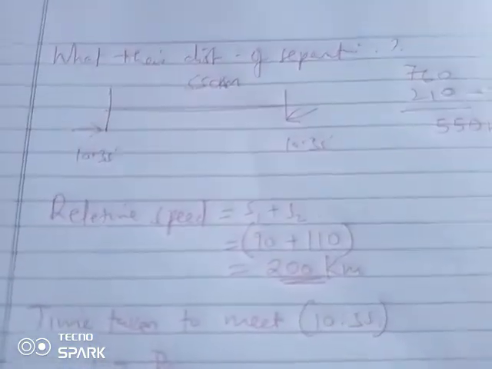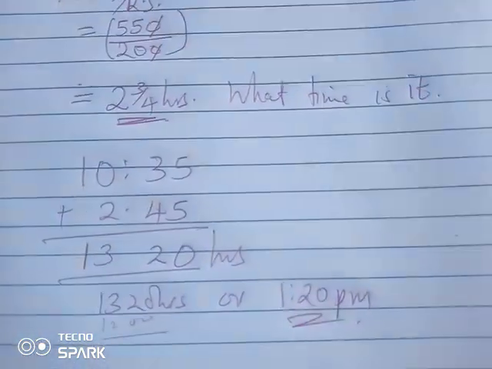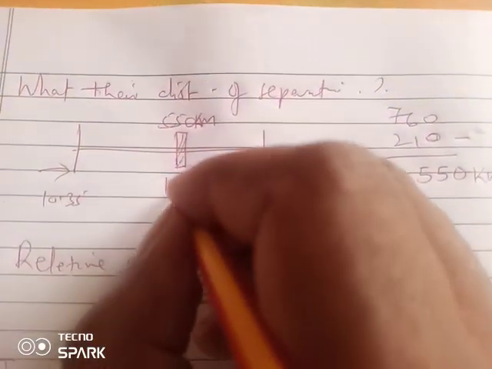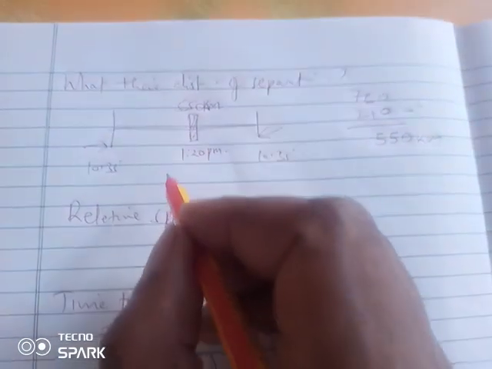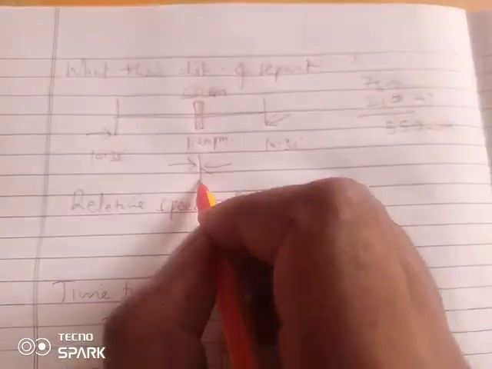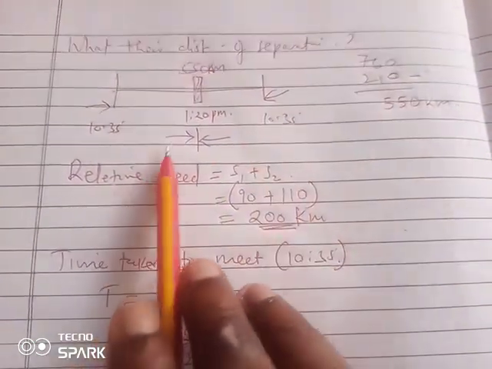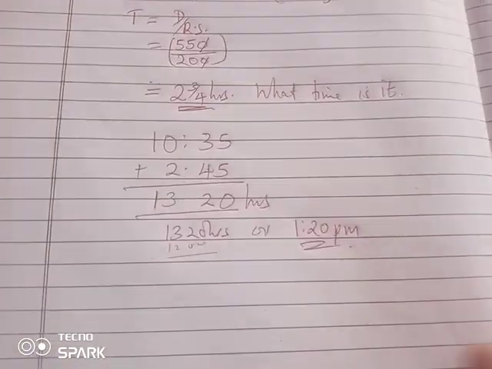So coming back to our diagram here, let's pretend they have met here at 1:20 p.m. So still, none of them has reached their destination. It's only that they have reduced the 550 kilometers to nothing now, to 0. Now they have met. So after overtaking each other, or passing each other, each one of them shall continue with their journey. Now let me go back to the questions.